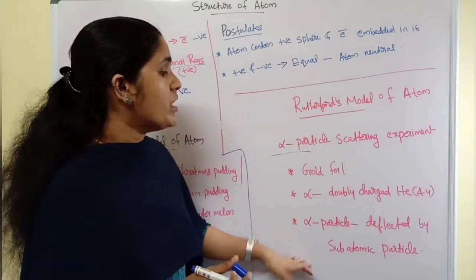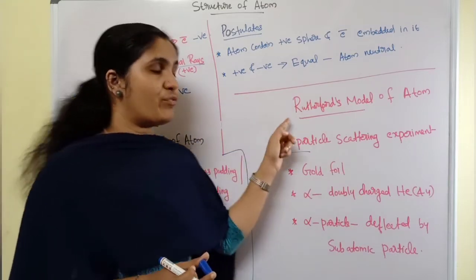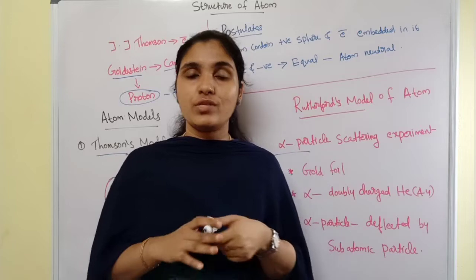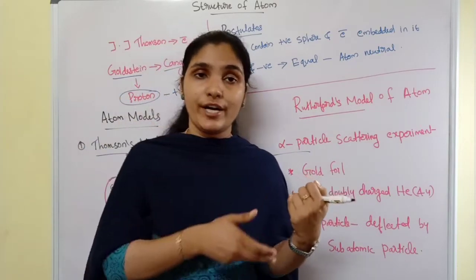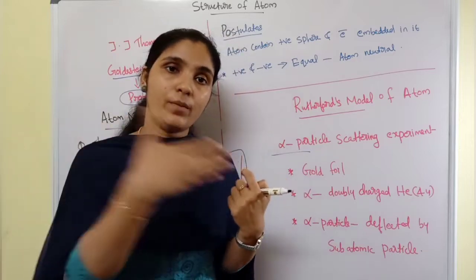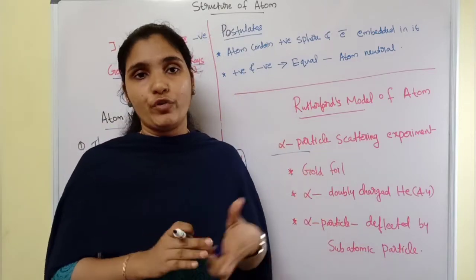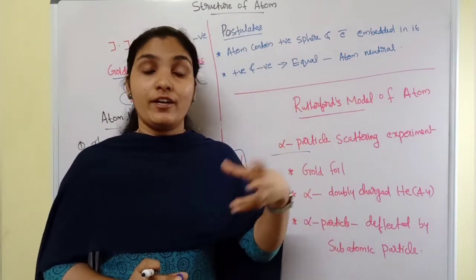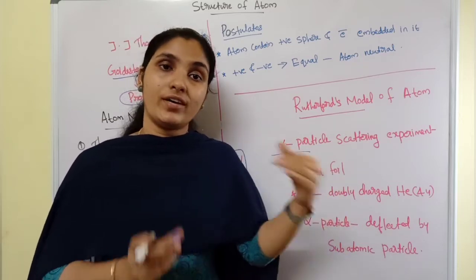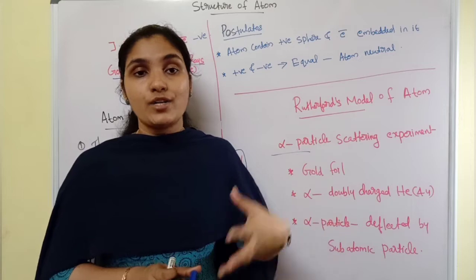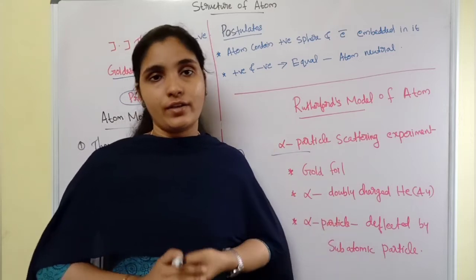So remember that. And what did Rutherford actually expect? His expectation was, when he passed this alpha particle radiation through the gold foil, there would definitely be a deflection. Okay, so based on that deflection, he thought he could study the arrangement of electrons inside the atom.